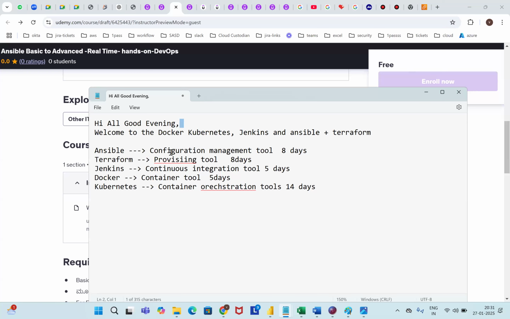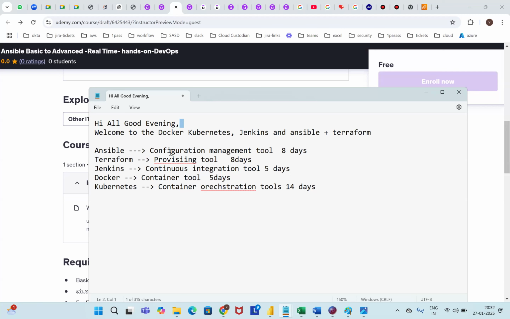Now I need to move to Terraform here. So Terraform, what is this Terraform? Terraform is basically infrastructure as code. Infrastructure as code is nothing but a provisioning tool. What does provisioning mean? Just take an example. In the AWS cloud, if I want to launch 10 EC2 instances, that is called provisioning. If I want to launch 5 Windows machines and 5 Linux machines at a time, it is not possible in the GUI mode, but at the coding level, it is possible. That is what Terraform is. Terraform is basically a provisioning tool, also called a deployment tool, right? But Ansible is a configuration management tool. But what is this configuration management tool?